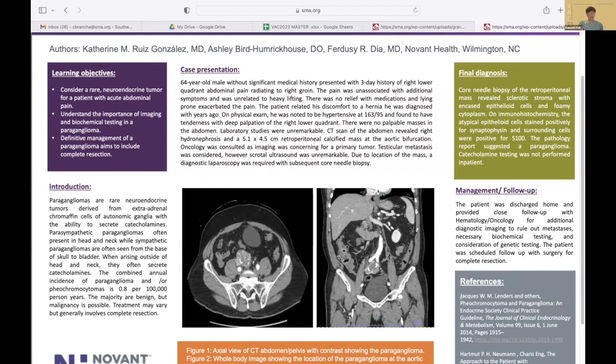So were catecholamine levels subsequently obtained? And if so, what were the results? Yes, they were obtained and they were positive.